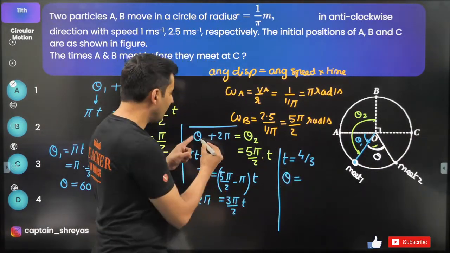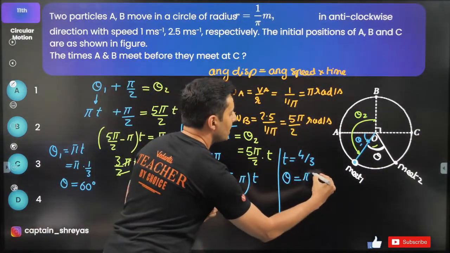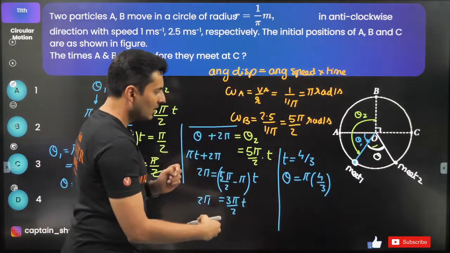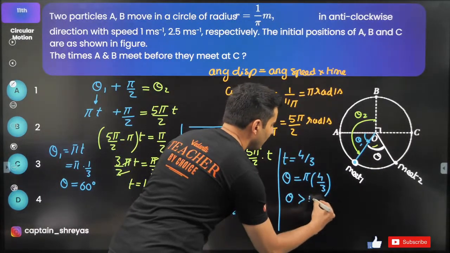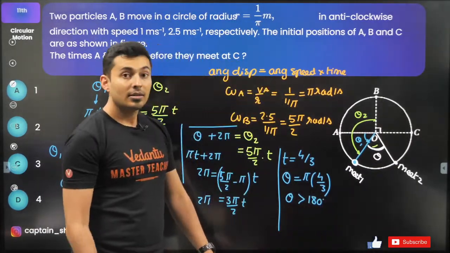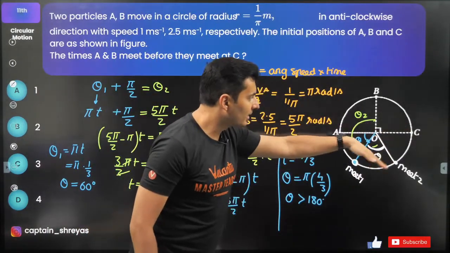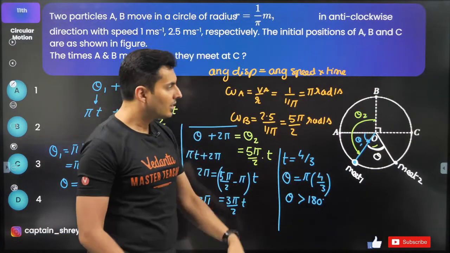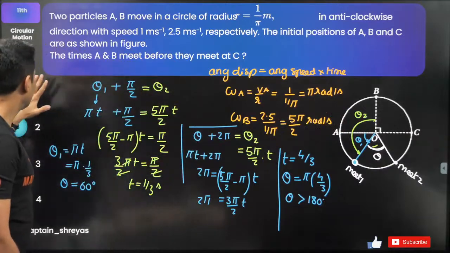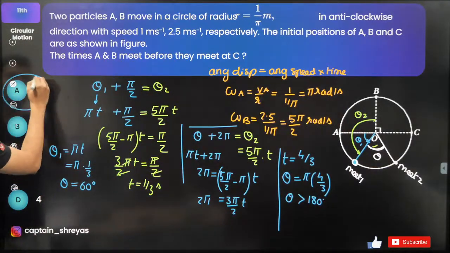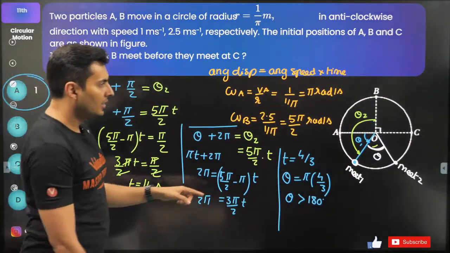From this theta, you will get pi into the time 4 by 3. Clearly, theta is more than 180 degrees. What it means is that the second time they do not meet over here or before this, they meet quite after this. That means before they come over here, they only meet exactly once. That is over here at 60 degrees.